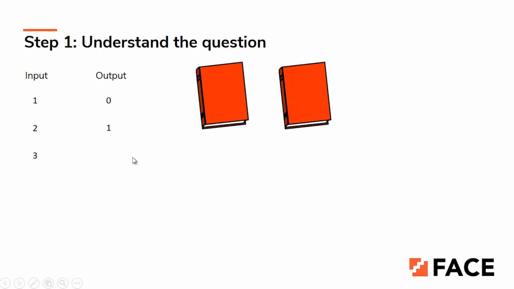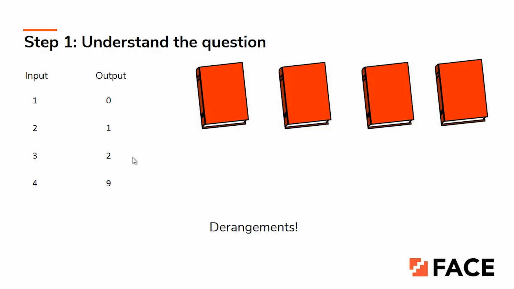If there are 3 books, in the first initial arrangement the student might have 1, and later he can have 2 more books. So the output would be 2. So, 2 swaps are possible. If there are 4 books, now this I took from the sample input. The sample input says that if there are 4 books, the combinations possible are 9, right? So how do we end up answering this type of question? If you are a fresher, then you will obviously start Googling how this happens. That would be better. Or if you are already exposed to this type of question, you will end up finding the combinations of this, right?